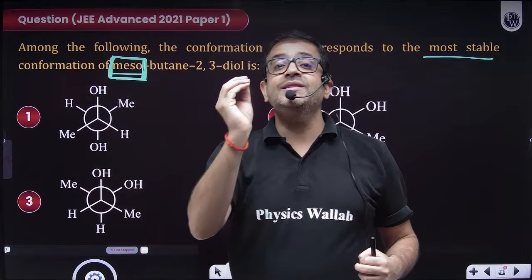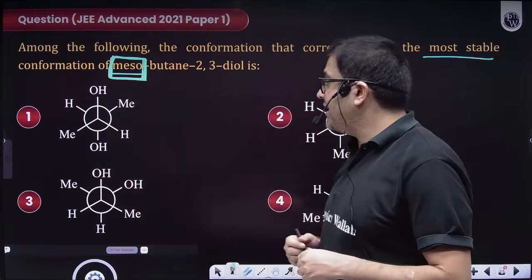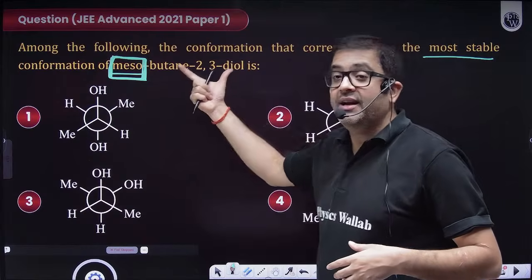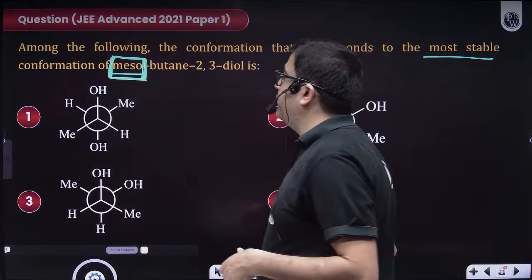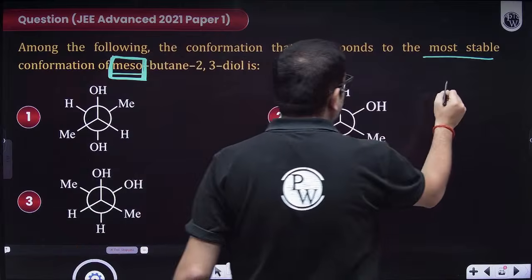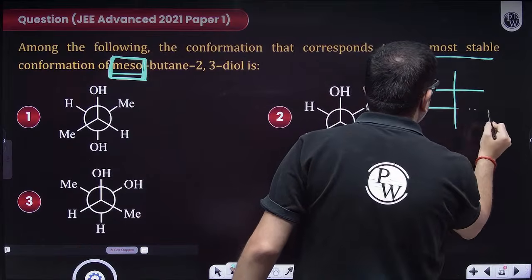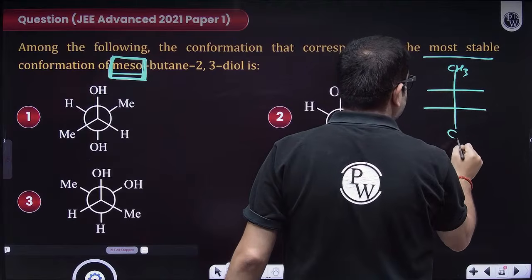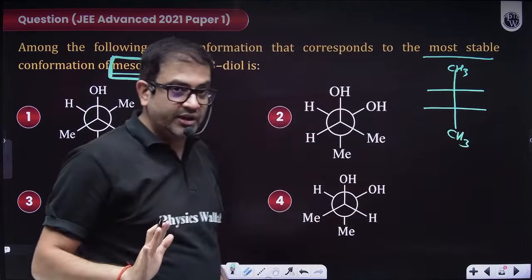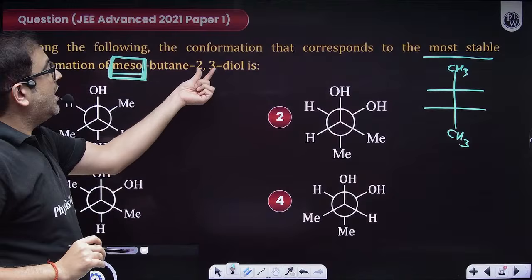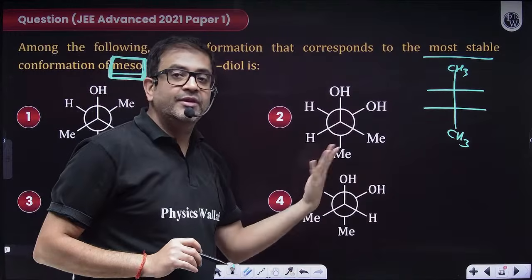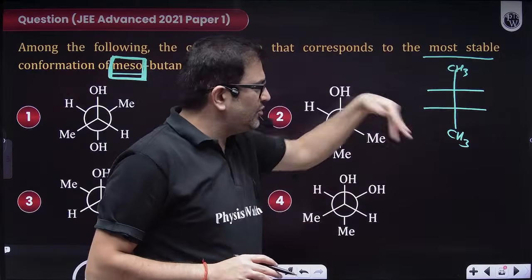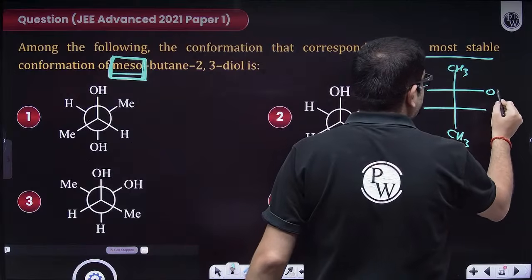If the molecule is symmetrical, then what does that symmetrical molecule do? Let us first form the structure of butane-2,3-diol. So butane, as in 4 carbons, because I'm drawing a true Fischer projection. So this is CH3, this is CH3, that is the carbon main chain on the vertical line. And I have the second and third carbon with an OH group. So I can make that side also, this side also.